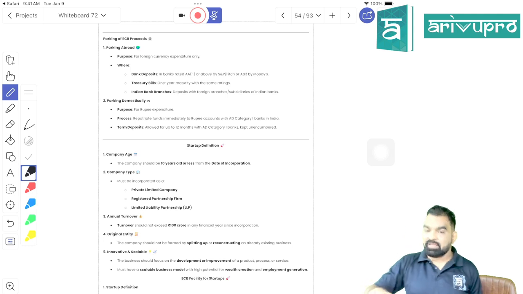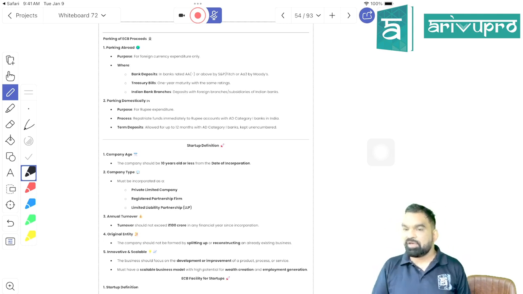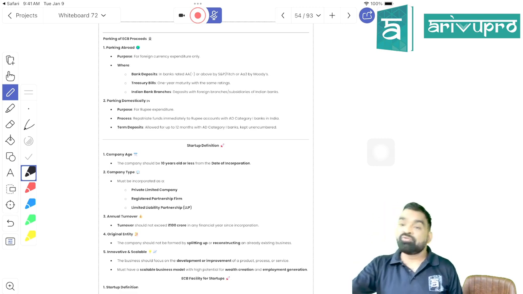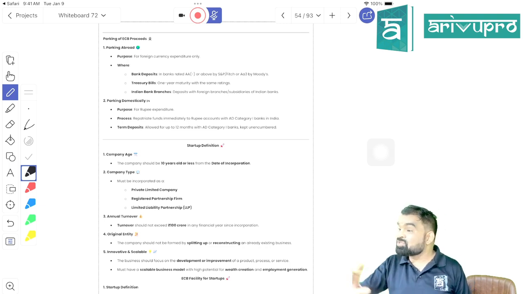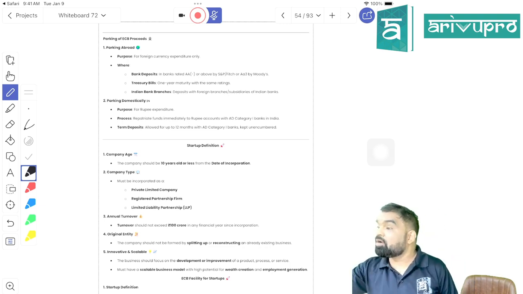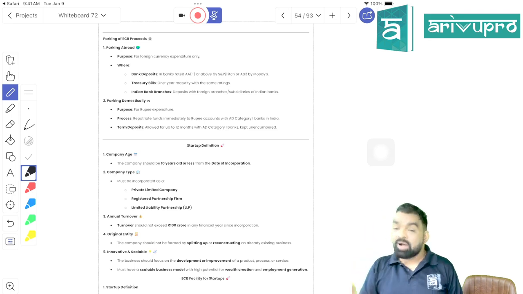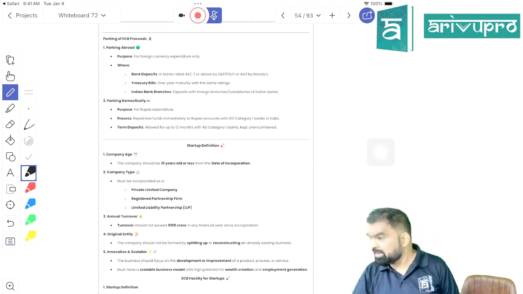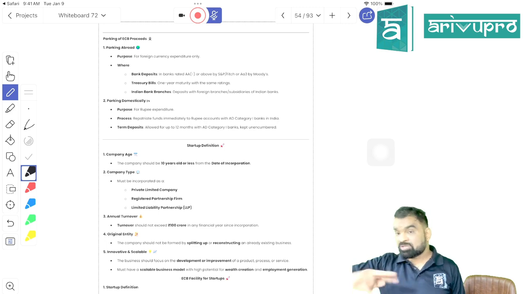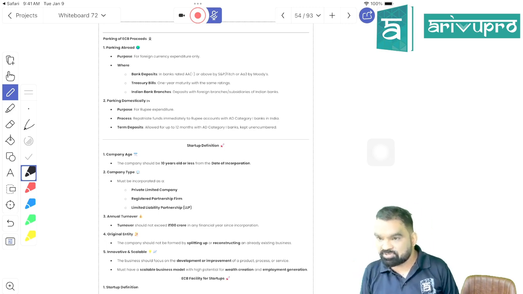So what they are saying is, what is parking of ECB? If you have obtained the ECB before the due date of requirement, you need to get it parked. Parking is only allowed in a secured instrument. It is not allowed in the stock market. Parking means you are temporarily putting the money with the bank, or temporarily putting the money in a governmental security, so that you can set off your interest cost.